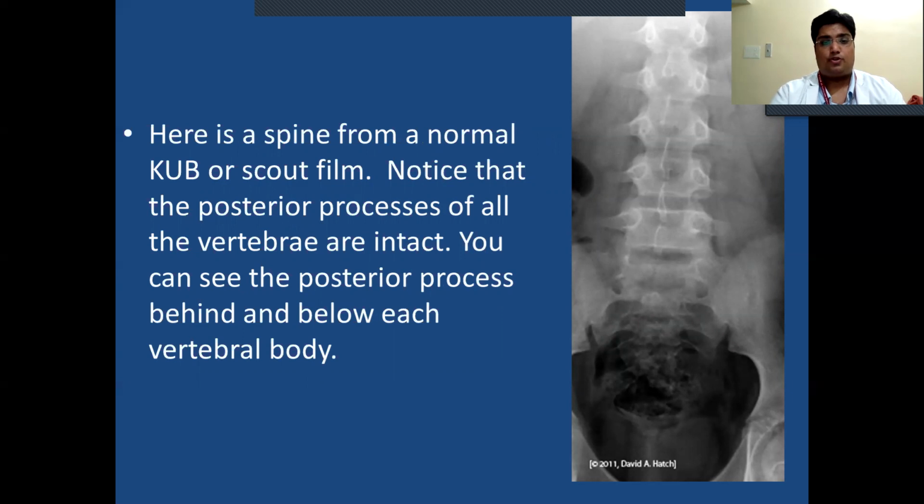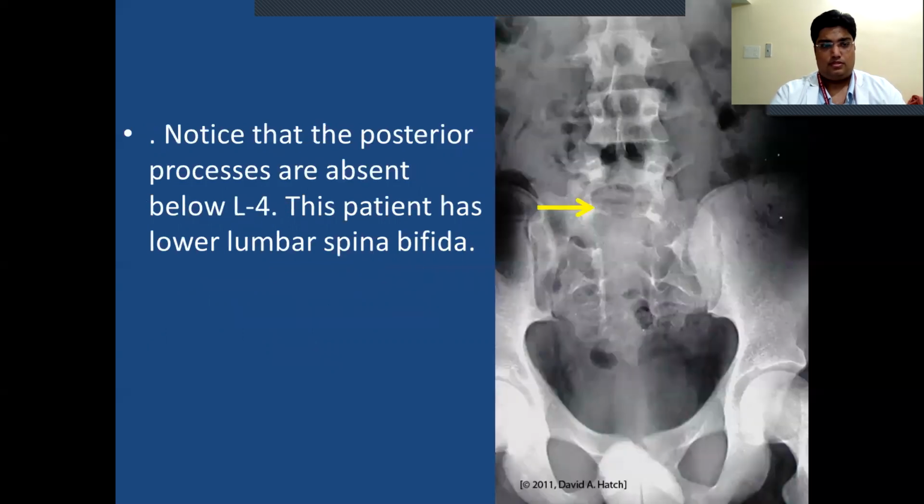Notice the posterior processes of all the vertebrae are intact. You can see the posterior process behind and below each vertebral body. Notice the posterior processes are absent below L4. Thus, the patient has a lower lumbar spina bifida.